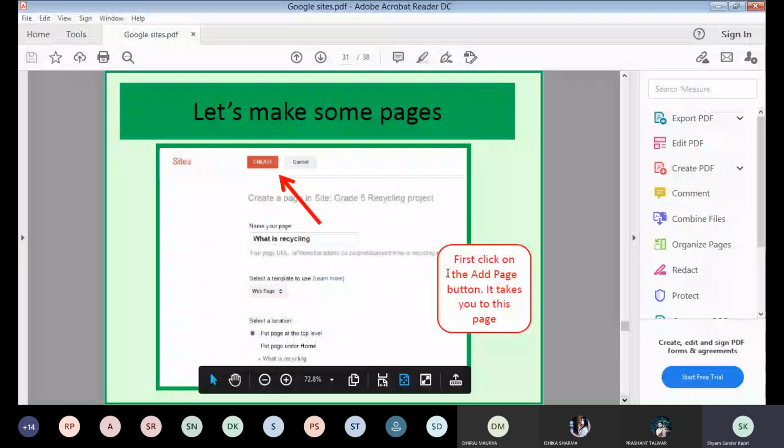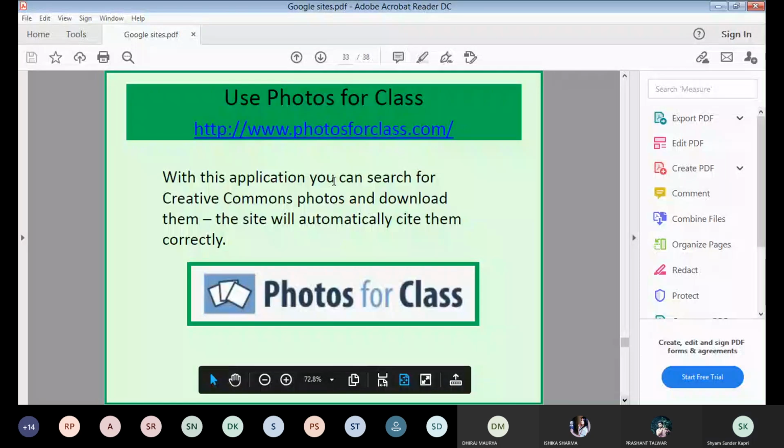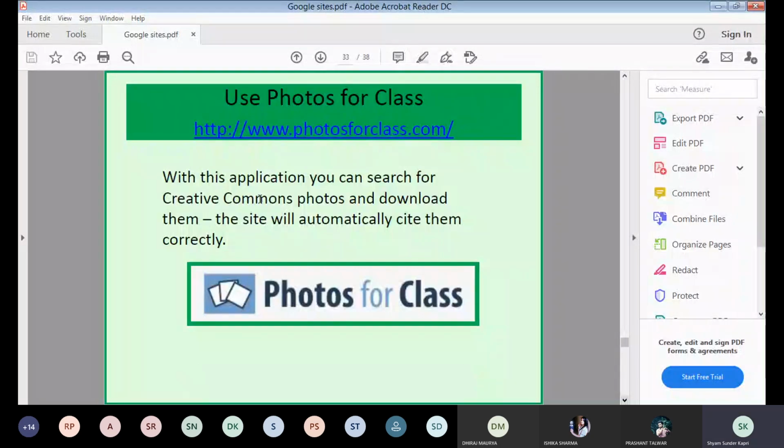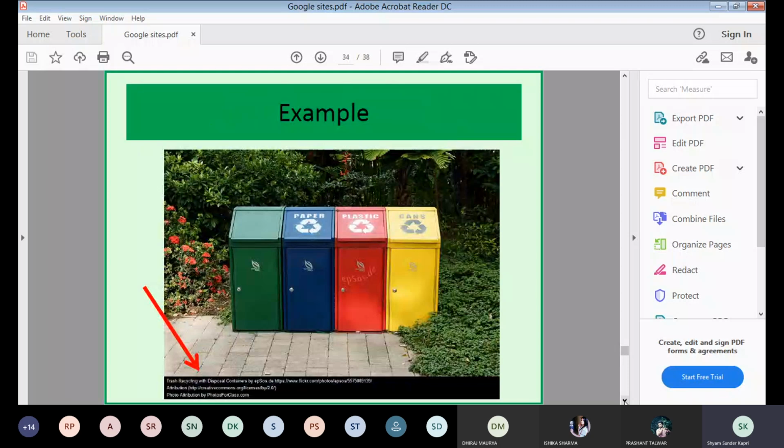With the application, you can search for Creative Commons photos and download them. The site will automatically cite them correctly. Getting the point? Use photos for class, and the site will cite them automatically if we are using photos.